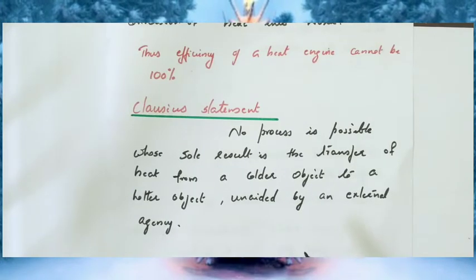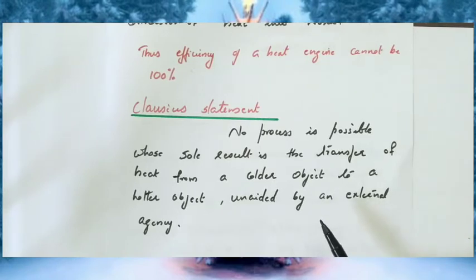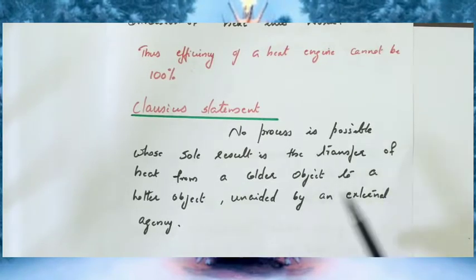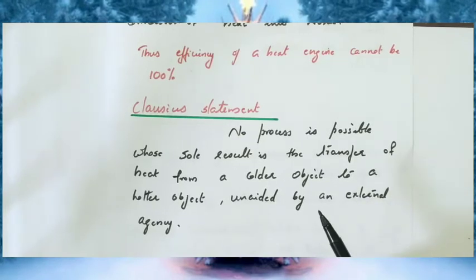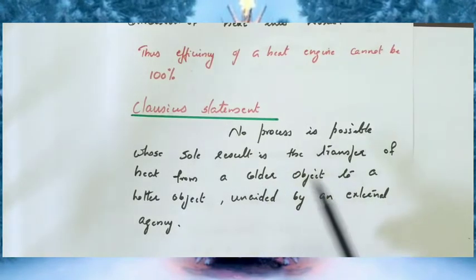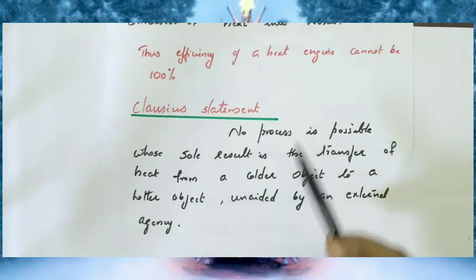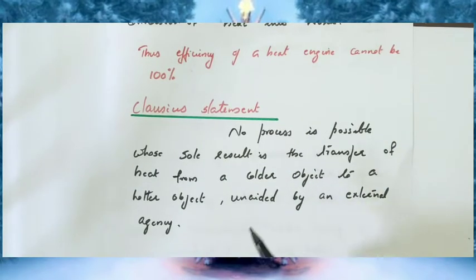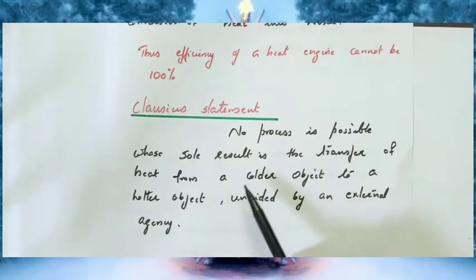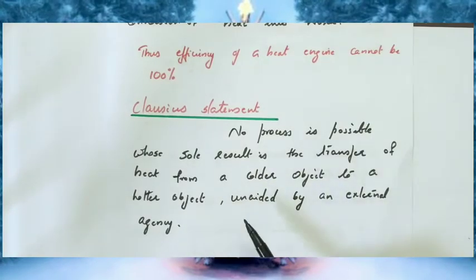So we know that heat usually transfers from hot body to cold body. Heat normally transfers from hot body to cold body without the help of any external agent. But in order to transfer heat from colder object to hotter object, we have to give some external agency. Only with the help of external agency can heat be transferred from colder body to hot body. So that is the second statement.